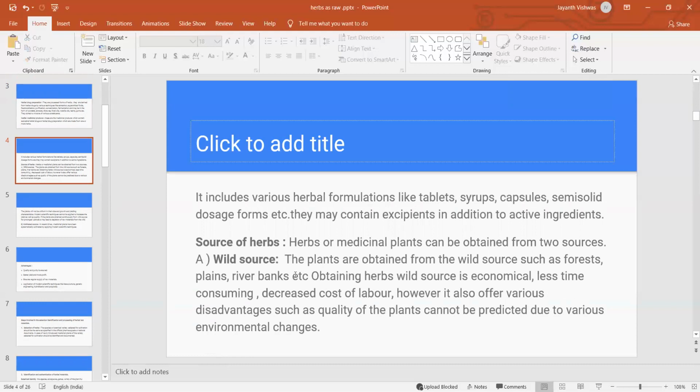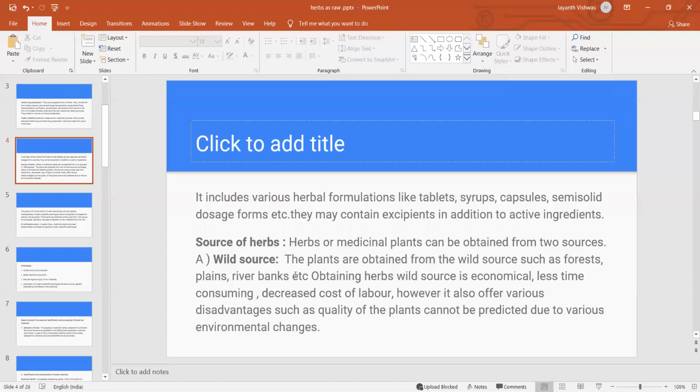So what are the different sources of the herbs? Herbs, the medicinal plants, can be obtained from two sources. One is wild source and the other one is cultivated source. These two are the sources of the herbs.